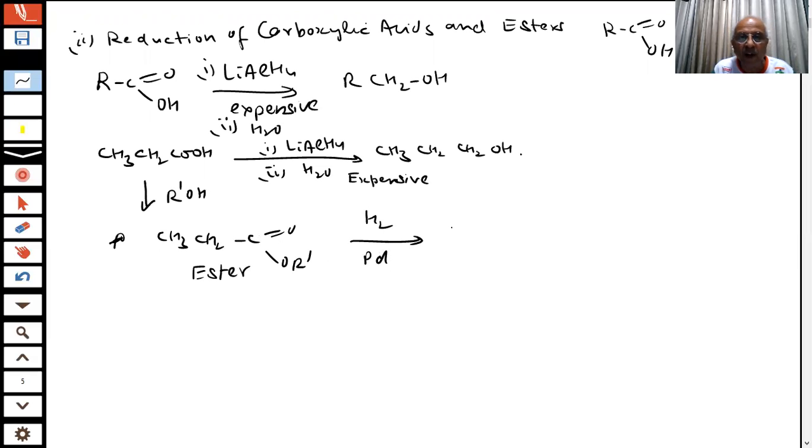So what you are going to get is CH3, CH2, CH2OH, and also R dash OH. So you will get two alcohols in this case, a mixture of alcohols. This will cost us less because hydrogenation is the cheapest way. This is a cheap process. Lot of hydrogen is there, the catalyst in powdered form you can easily get, and therefore these methods have been used for the preparation, students.